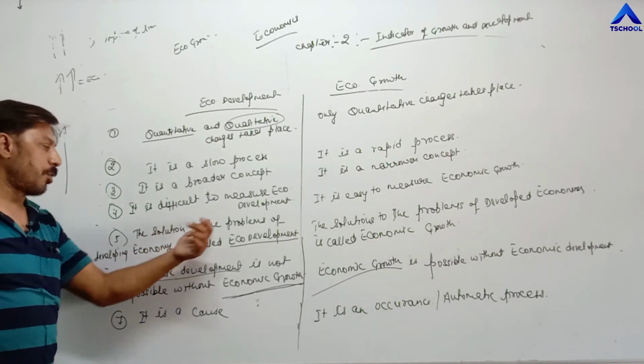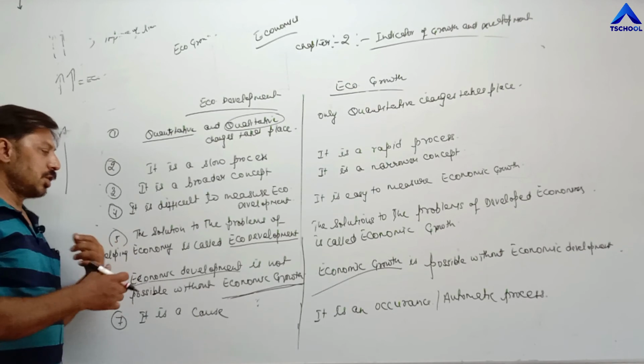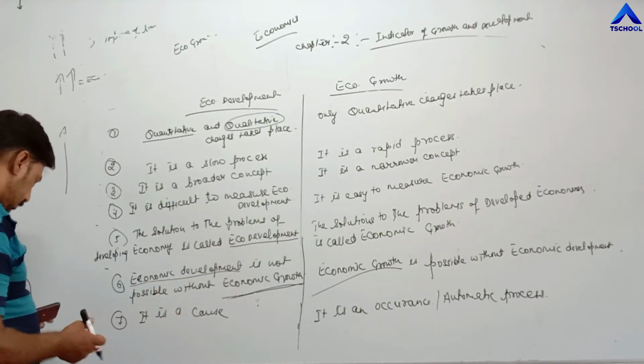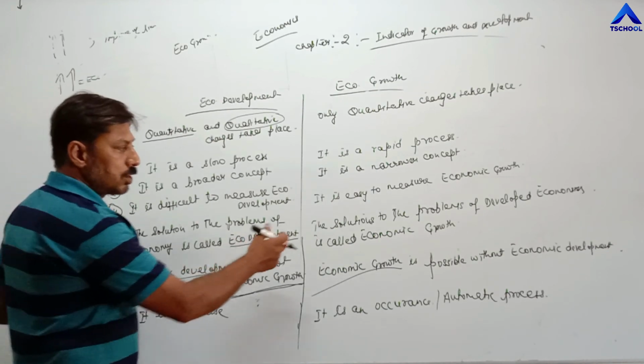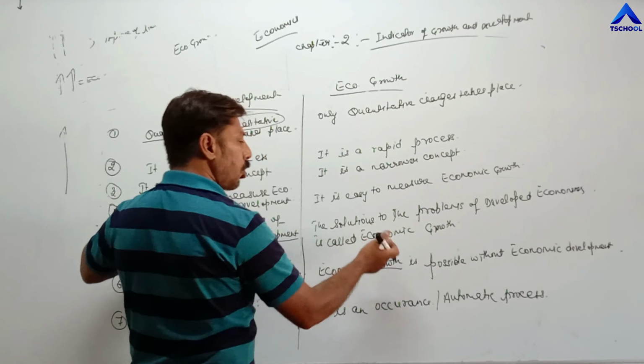And the solution to the problems of a developing economy, poverty, unemployment. So the solution to these problems is called economic development. Now so far as a developed economy, solutions to the problems of a developed economy is called economic growth.